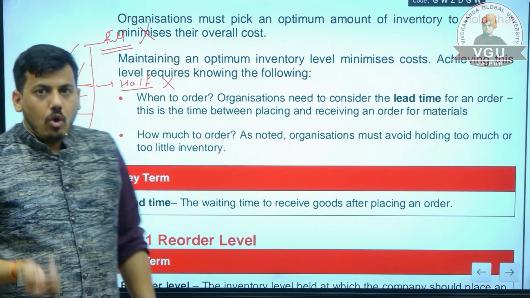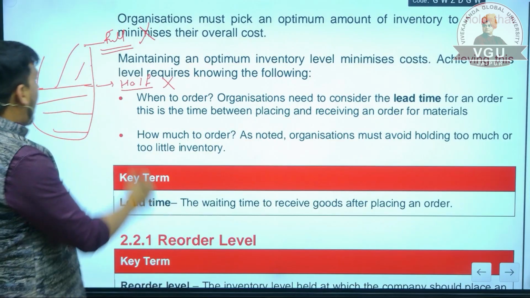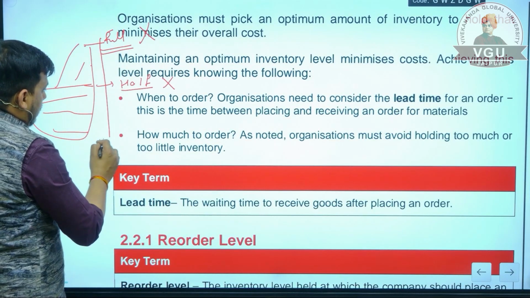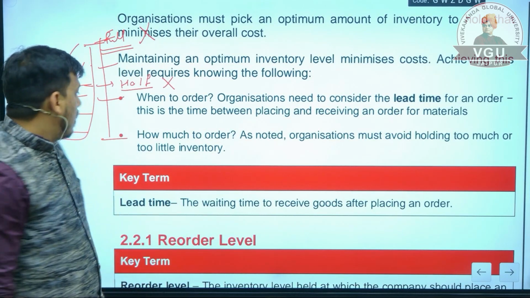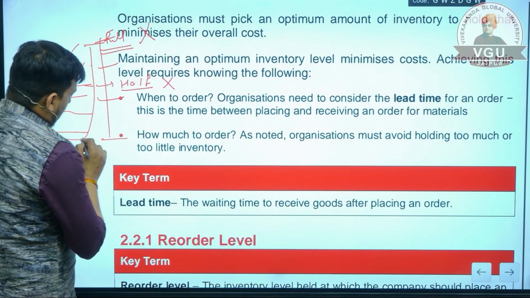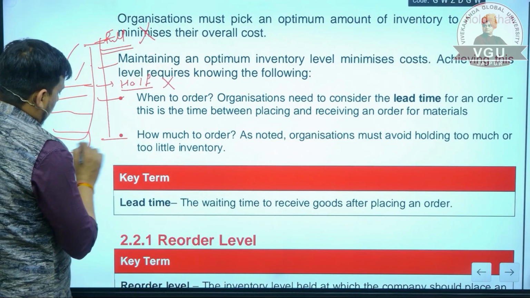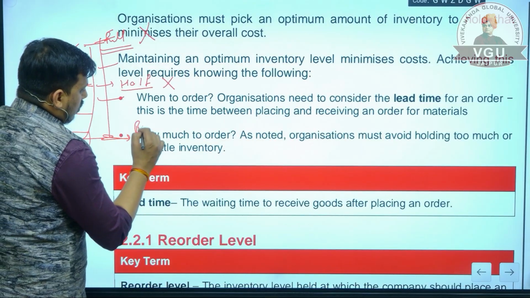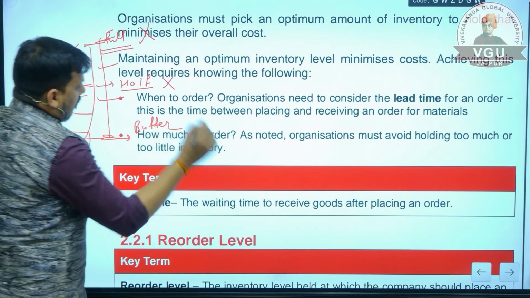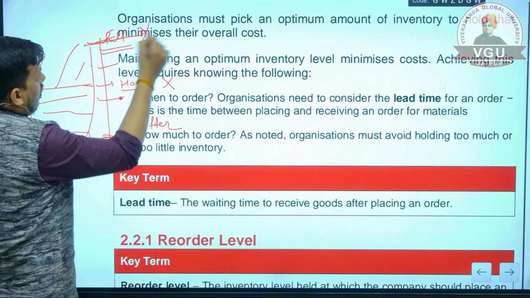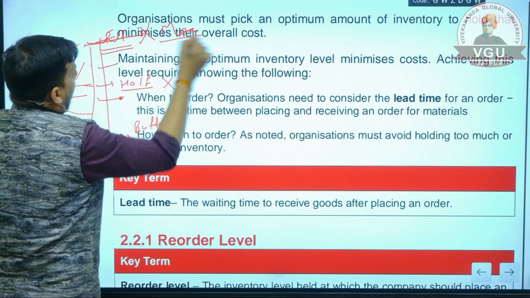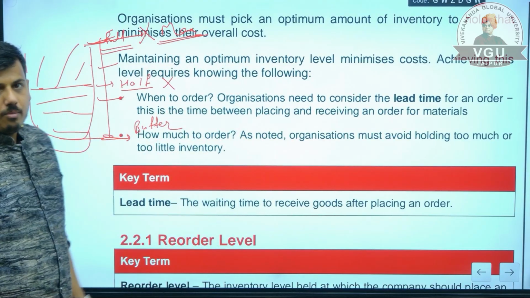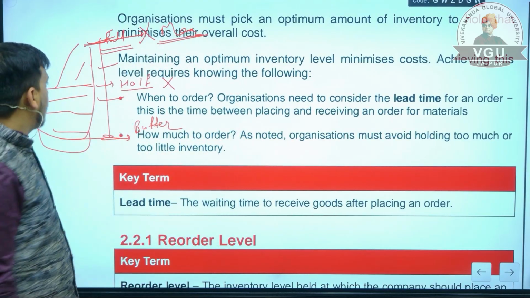Then when to order? There are different levels in the organization. The minimum quantity that a company should keep in stock or warehouse is also known as buffer inventory. The full amount is known as maximum stock because it is a full bucket.